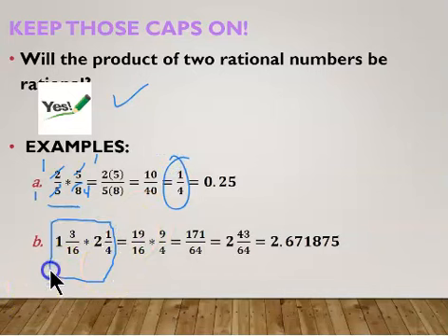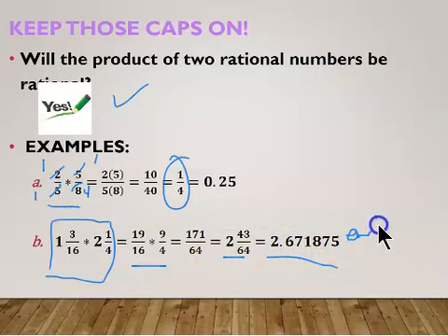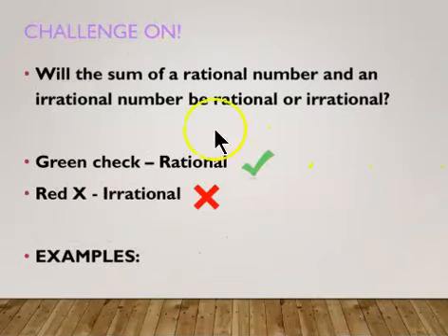Here we go again. Here are some mixed fractions. Doesn't look like anything goes into each other, so we're good. So I have 171 over 64. I turn it back into a mixed number and I can put it in decimal. By the way, this does end. This is the end, okay? It doesn't repeat anymore.